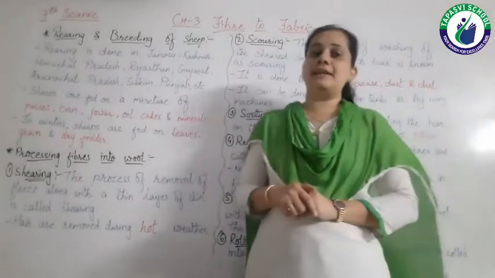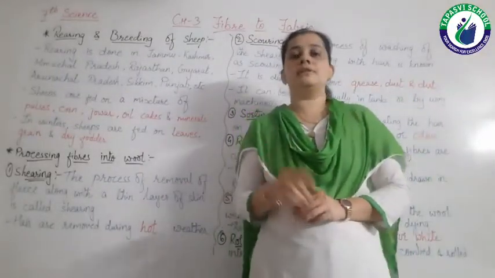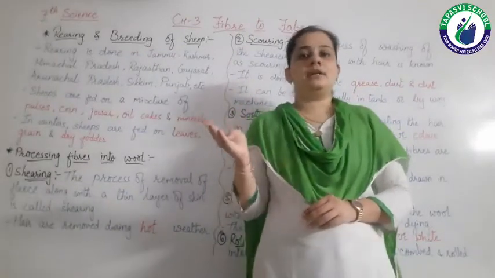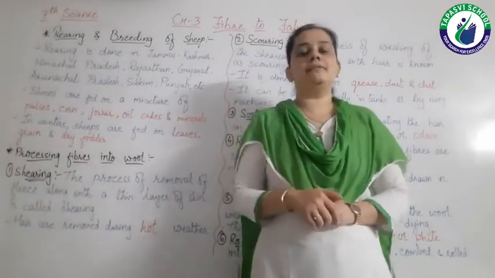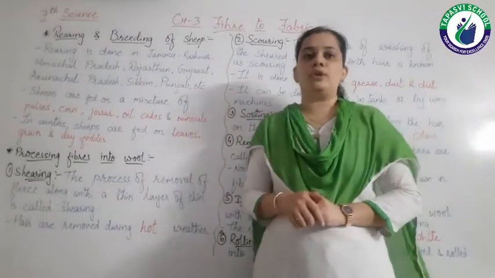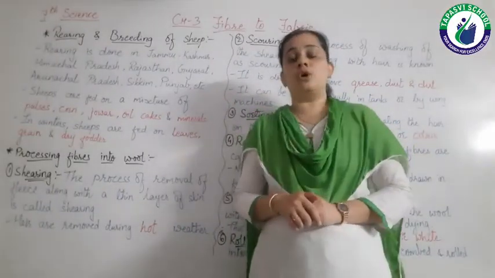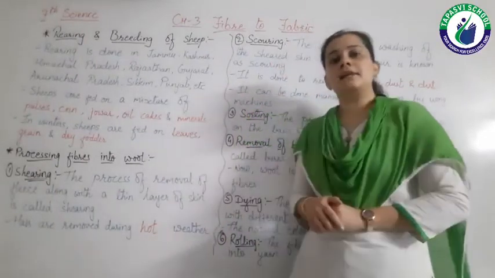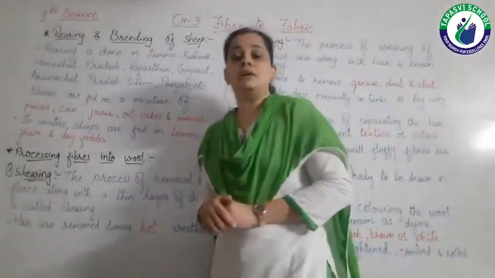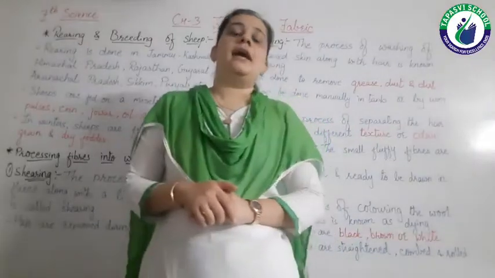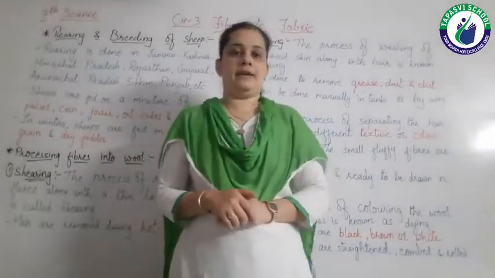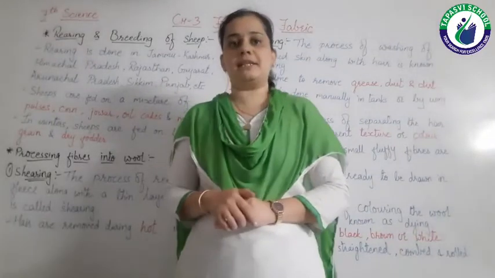We have studied that different animals like sheep, goat, yak, rabbit, camel, etc. give us wool. Okay, and this wool is of mainly two different types. One is coarse beard hair, right, and the other is soft under hair, which is close to the skin.